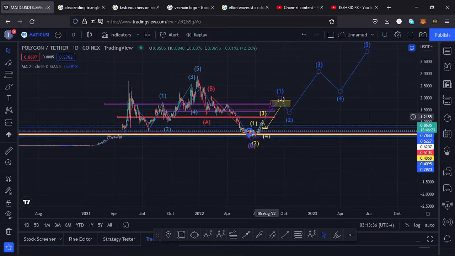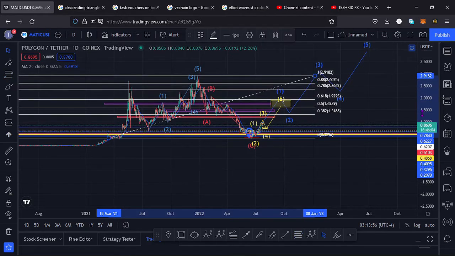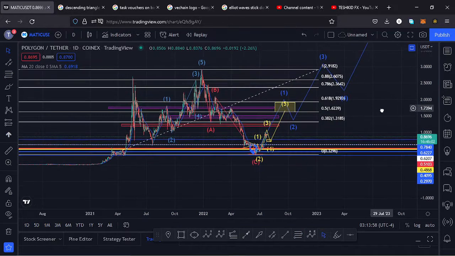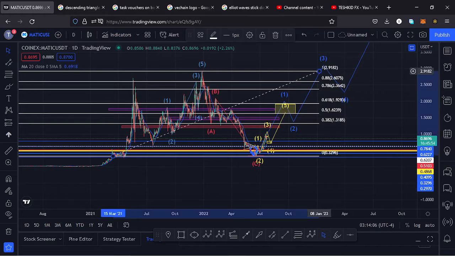And in that movement I have a target area for that wave 1 to the upper side of that Elliott wave between the $1.97 mark and the $1.61 mark, and I'm basing it on the Fibonacci's. So if I apply the fibs here, connecting that low to the all-time high, you can see that my yellow target for that wave 1 lies between the fib level 0.618 and the fib level 0.5, which is the minimum that I expect that movement to the upper side to do.